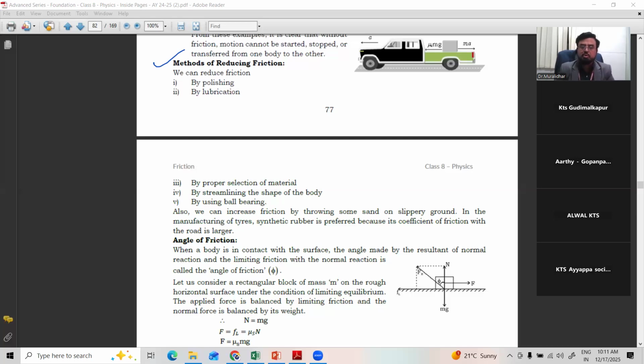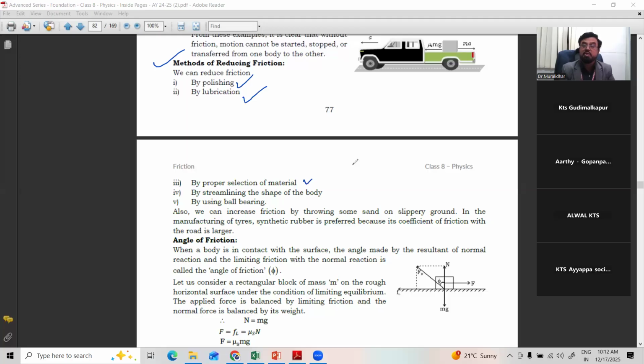When you continuously use the cycle in rainy season, winter, summer, after some days what happens? We are able to hear some sound. Even two-wheelers also. That's why we give them frequently for servicing. For cycles, what will we do? We'll only do the washing and go for oiling. We'll put some oil or some grease. They are called lubricants. So we can reduce the friction first by polishing the surface, or lubrication. Lubrication is by applying oil or grease and so on.